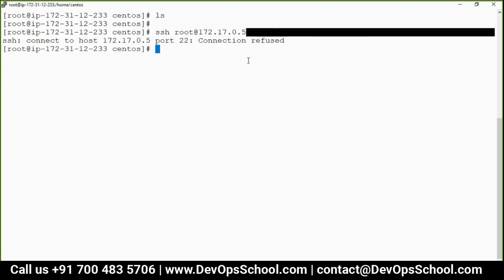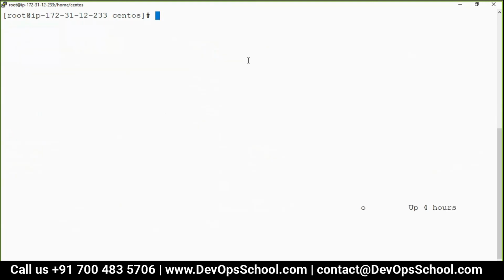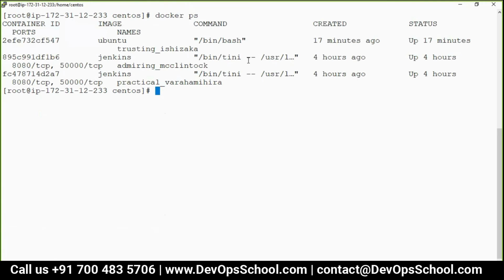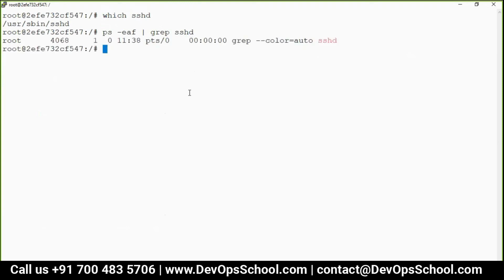I'll fix that. This is the SSH problem. Docker attach. And which SSHD? And ps hyphen SSHD. If not running, that's the problem.